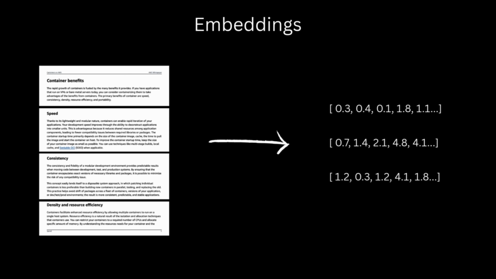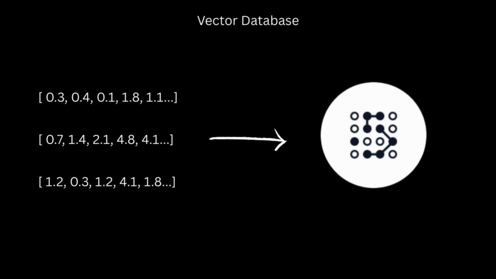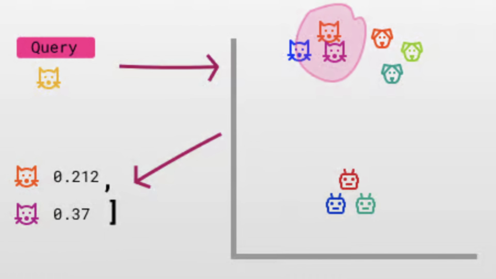These chunks are then transformed into vector embeddings, a mathematical representation that captures their semantic meaning rather than just keywords. These vectors are stored in a specialized vector database where similar concepts cluster together, creating a knowledge base that's organized by meaning rather than just words, making it possible to find information based on concepts even when the exact phrasing differs. This indexing process happens just once when you upload your documents. It's the preparation stage that makes everything else possible.